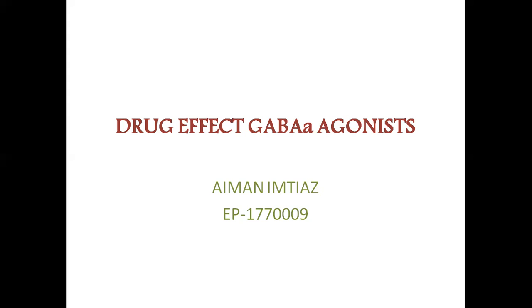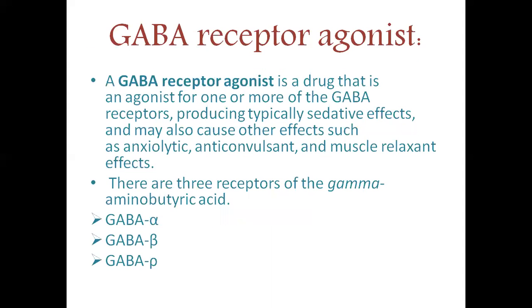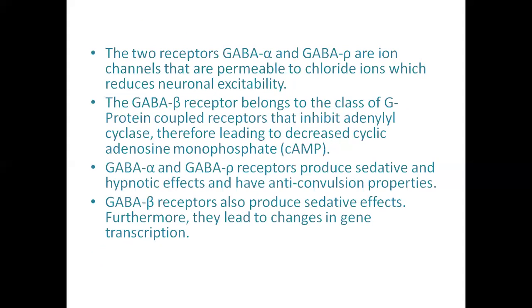Now, what is a GABA agonist? A GABA agonist is a drug that is an agonist for one or more of the GABA receptors, producing typically sedative effects, and may also cause other effects such as anxiolytic, anticonvulsant, and muscle relaxant effects. There are three receptors of gamma aminobutyric acid: GABA alpha, GABA beta, and GABA gamma.